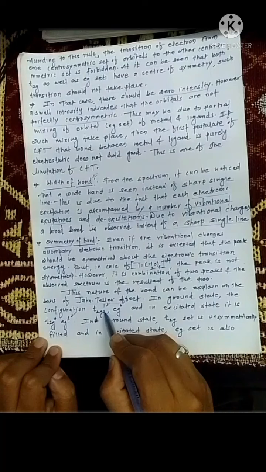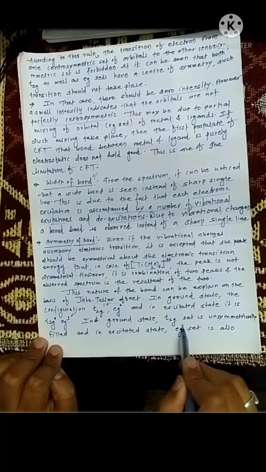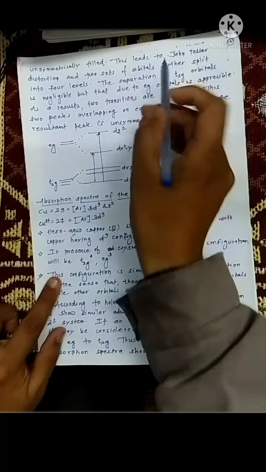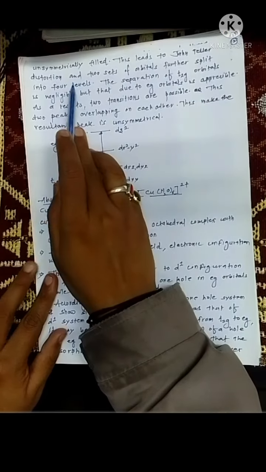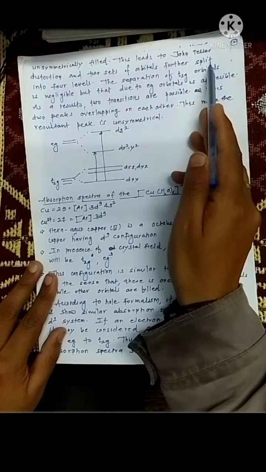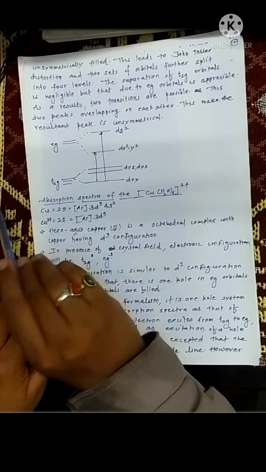When the t2g orbitals are unsymmetrically filled, there is a slight distortion, and when the eg orbitals are unsymmetrically filled, there is a strong distortion in the geometry. In the ground state, the t2g set is unsymmetrically filled, and in the excited state, the eg set is also unsymmetrically filled. This basically leads to the Jahn-Teller distortion. Because of the Jahn-Teller distortion, the eg set of orbitals and the t2g set of orbitals are further split up like this.